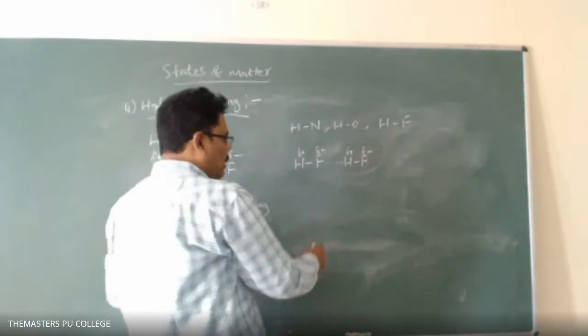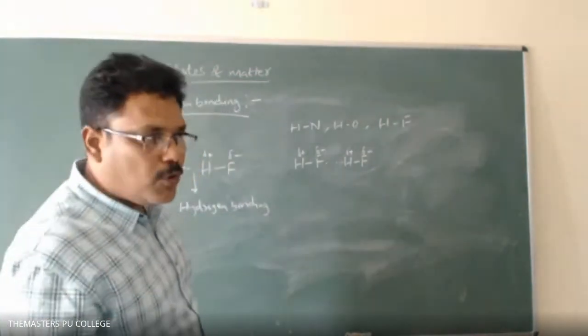Like that, you can write the hydrogen bonding in the water molecule also.